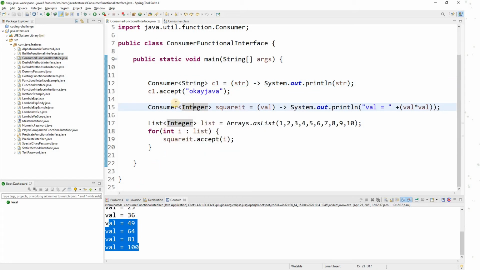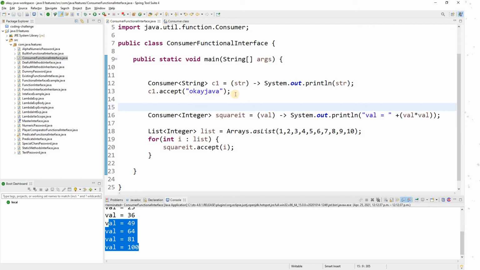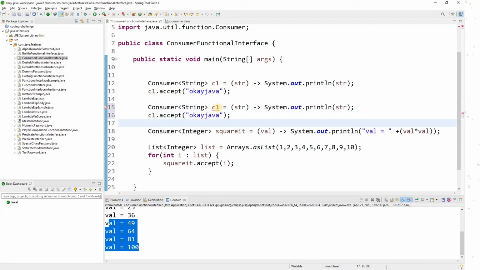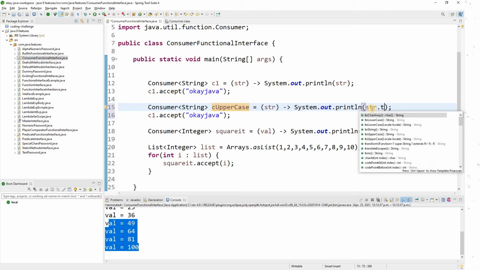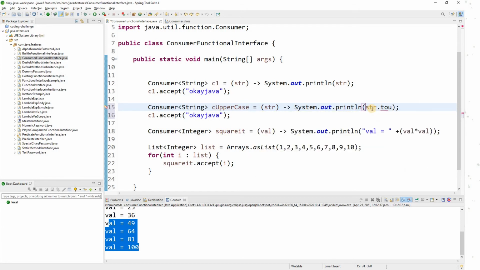Okay, now for example, let me do one more thing here. I will create one more consumer. Let me just copy. What I'm going to do is C dot uppercase consumer. So here is my string dot toUpperCase. Now you know what will happen, right?